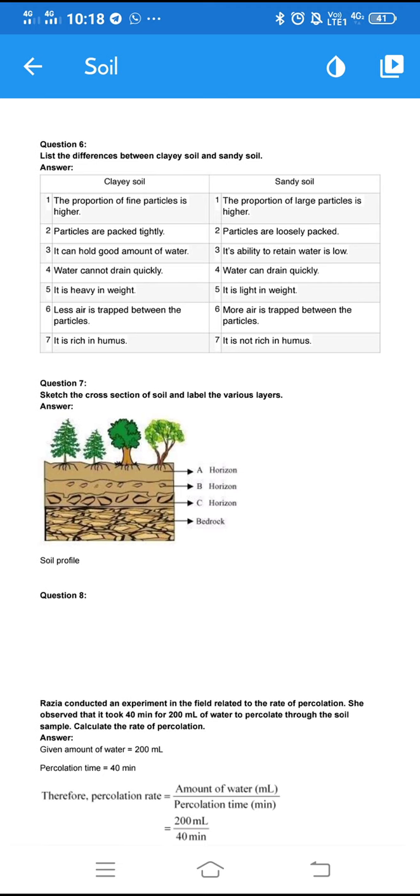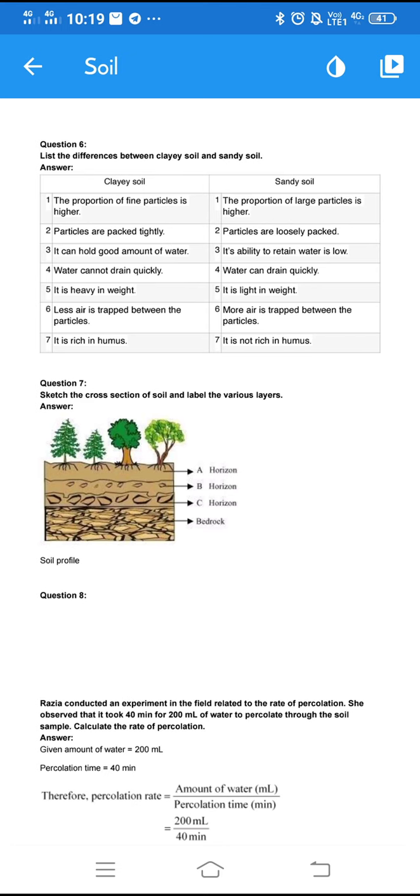In the case of clay soil, the proportion of fine particles is higher. In the case of sandy soil, the proportion of large particles is higher. So fine particles are higher in clay soil, whereas large particles are higher in sandy soil. Second difference: in clay soil, particles are packed tightly, whereas in sandy soil particles are loosely packed.